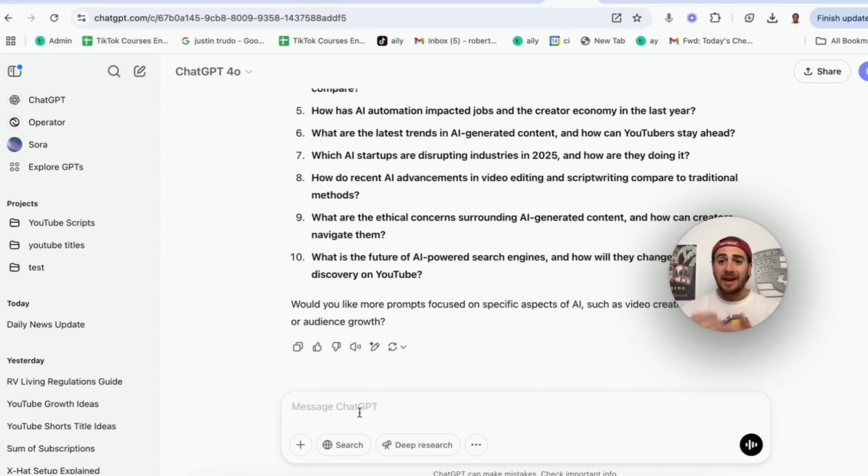Now what I could do is say, hey, I liked 1, 3, and 5. Please generate 10 more based on that. But you get the point. The next and final use case is going to be actually using other AI tools in order to try to determine exactly what you should be using this tool for your specific situation.